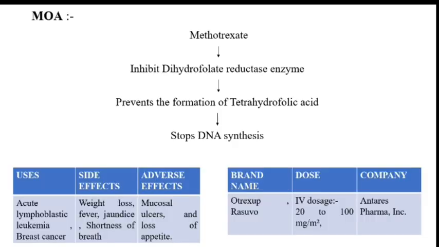MOA: methotrexate inhibits the dihydrofolate reductase enzyme, which is required for tetrahydrofolic acid. So ultimately, the formation of tetrahydrofolic acid is prevented. Therefore, DNA synthesis is stopped. Uses: acute lymphoblastic leukemia and breast cancer.